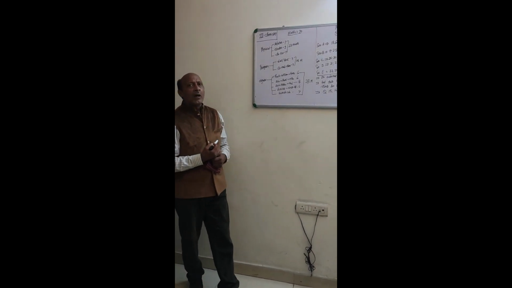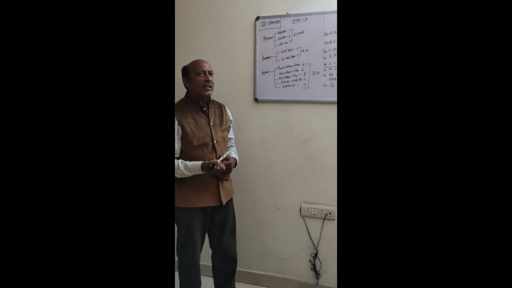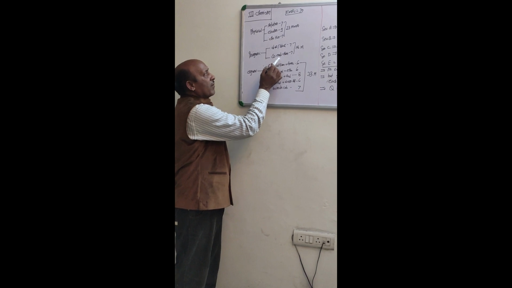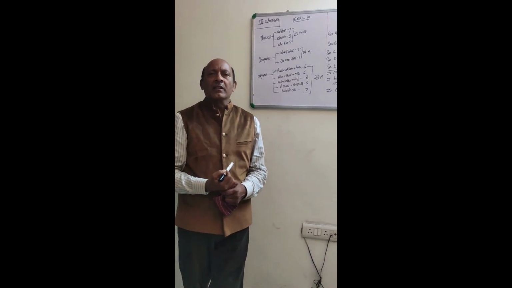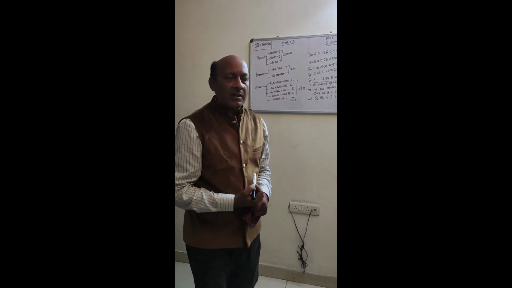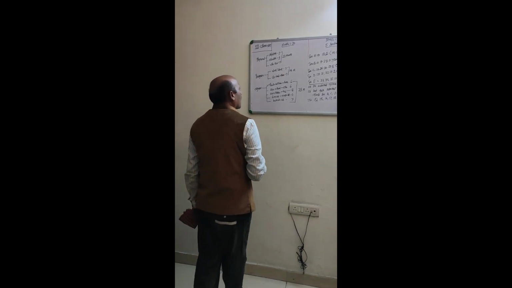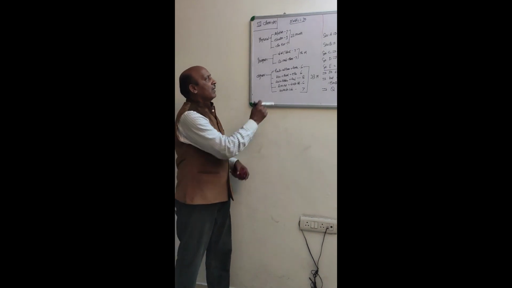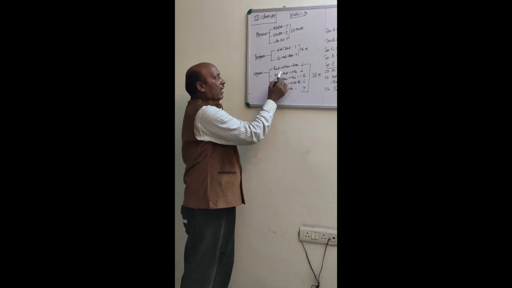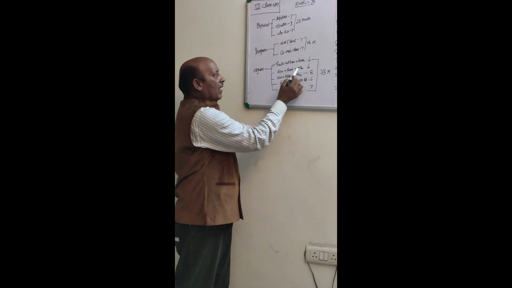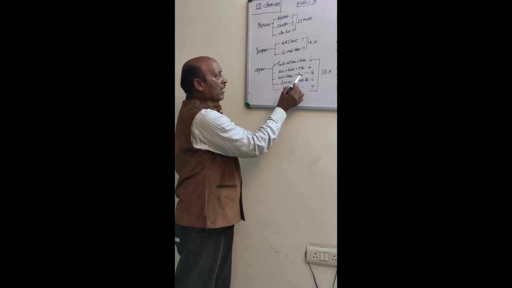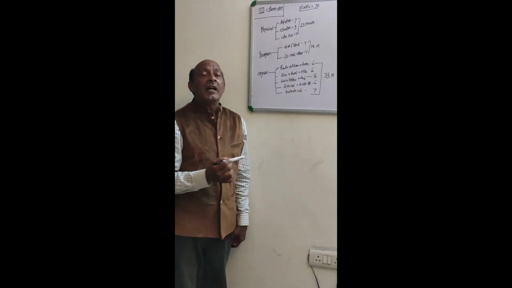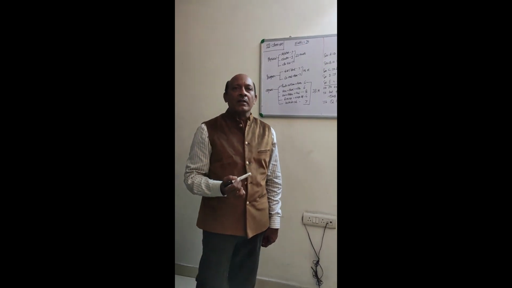Similarly, 14 marks come from inorganic chemistry. Inorganic chemistry consists of d and f block and coordination chemistry, 7 and 7 each, that is 14 marks. And again, a total of 33 marks come from organic chemistry. Chapters include haloalkane and haloarene, 6 marks; alcohol, phenol and ether, 6 marks; aldehyde, ketone and acid, 8 marks; amines and diazonium salt, 6 marks; and biomolecules, 7 marks. That I will discuss one by one.